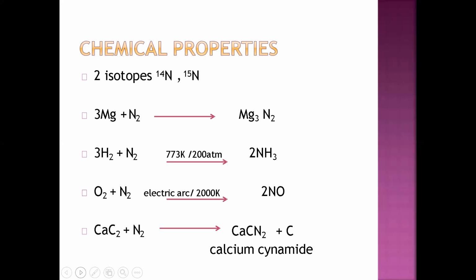When nitrogen reacts with oxygen, it forms nitrogen monoxide at 2000 Kelvin temperature in an electrical arc. Why an electrical arc? So that both the oxygen and nitrogen molecules can break into simpler atoms. CaC2 plus N2 gives CaCN2, calcium cyanamide, plus carbon. So you can react nitrogen with hydrogen, oxygen, metals and non-metals as well. These are the chemical properties.